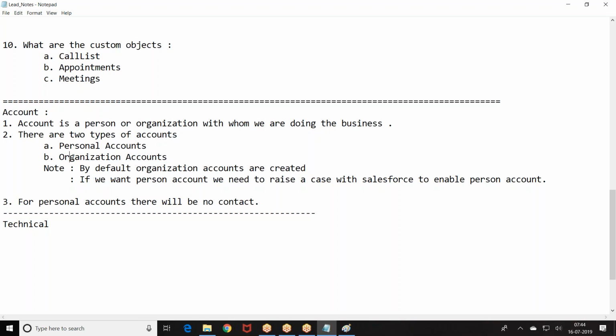When I am doing business with a company, company data will be there in the account. But whom should I contact in the company? Who is the authorized person to speak? That person data will not be there on the account, so that data will be stored as a contact. When I'm a person, my data is directly entered: Satish purchased, his name, phone, email. So I become a personal account. When a person himself is purchasing, I contact him directly. No need to go for a contact. So a personal account will not have any contact.